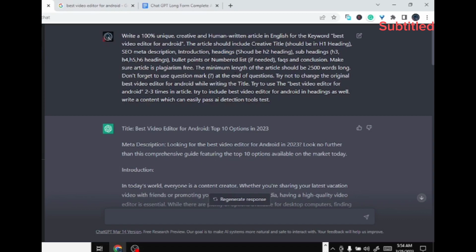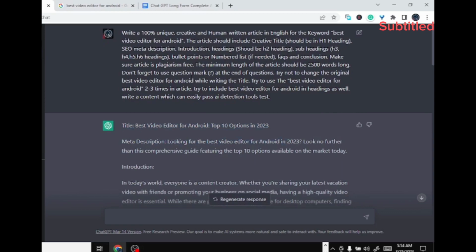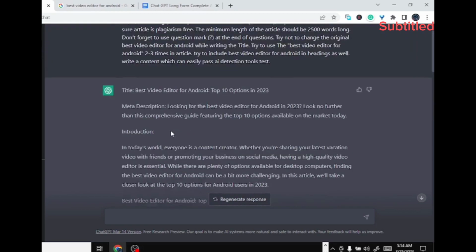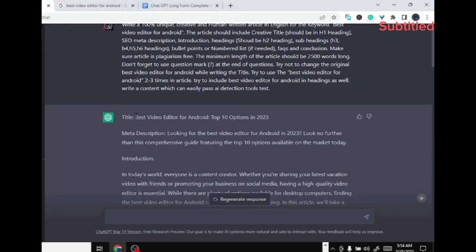As per my experience, sometimes this prompt gives you heading in H2, and sometimes it does not work. What is the problem? I don't know, but it gives a decent output with a good and catchy title. You can see it even includes 2023, which is awesome.